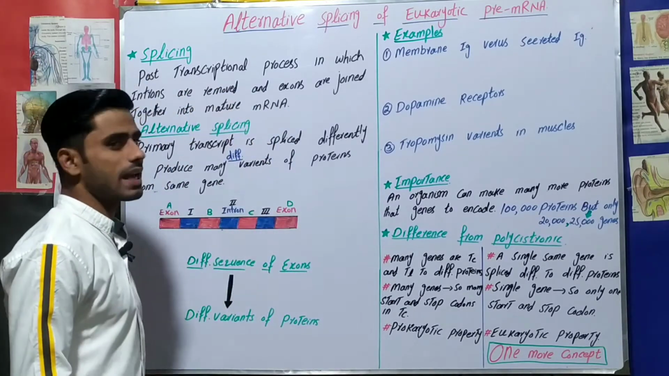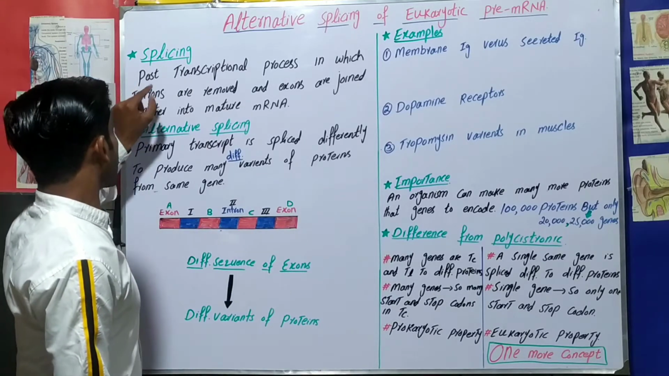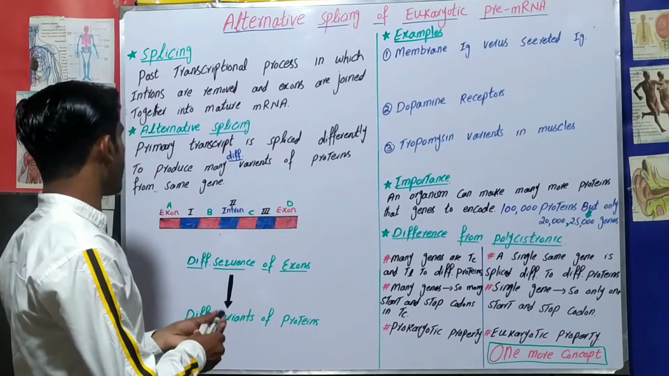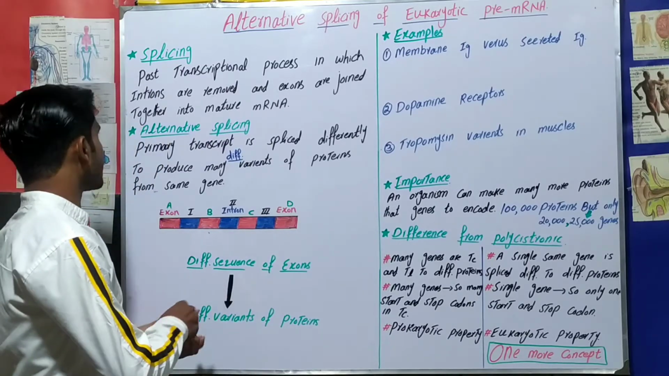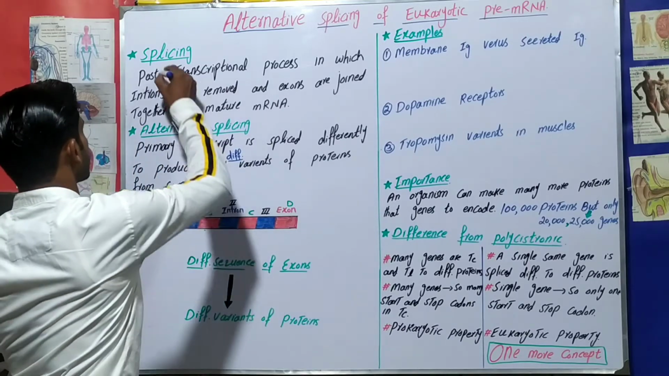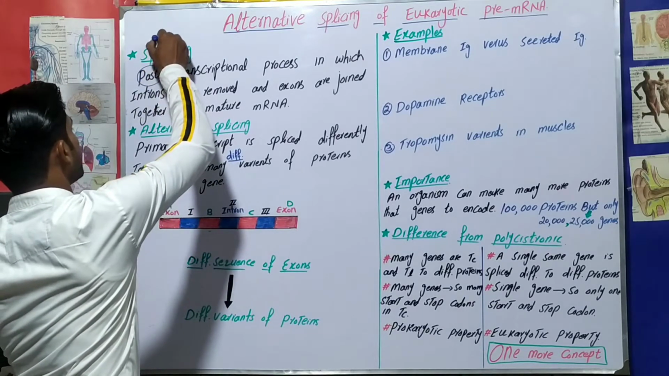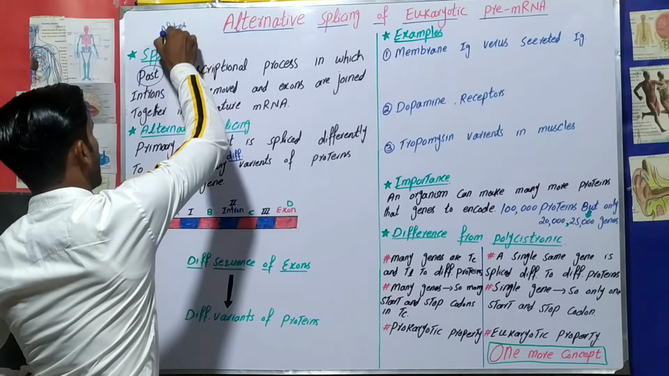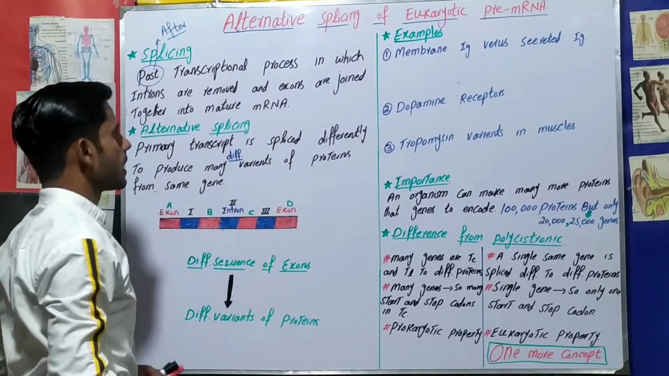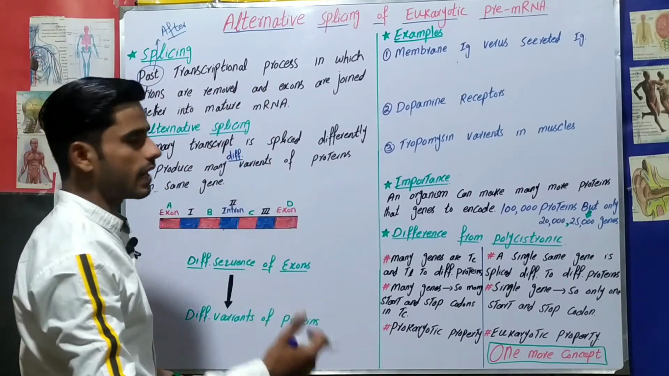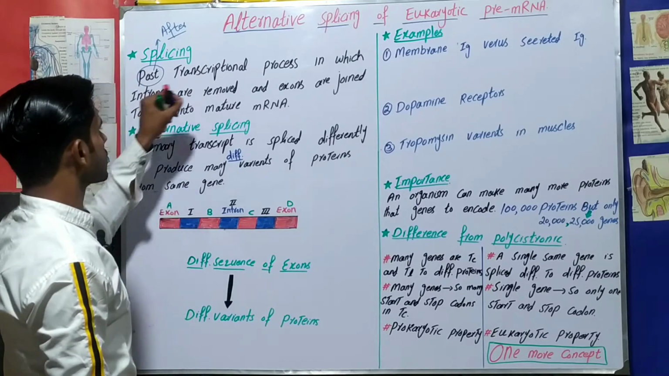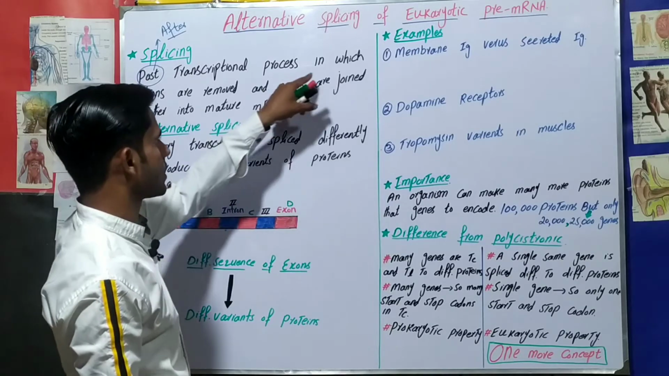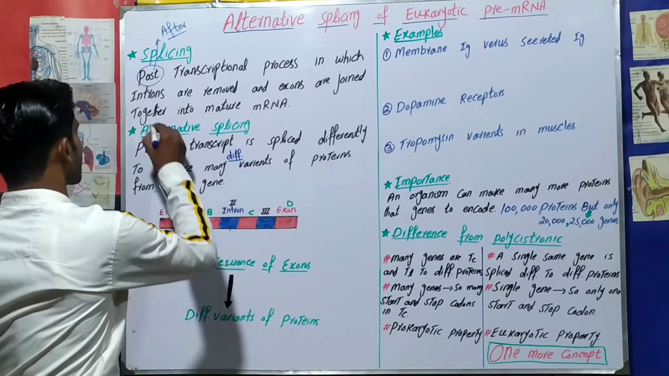That process is called splicing. Splicing is a post-transcriptional process. Post means after, so it happens after transcription is complete. When transcription is completed, then splicing will happen. It's a post-transcriptional process in which introns are removed.